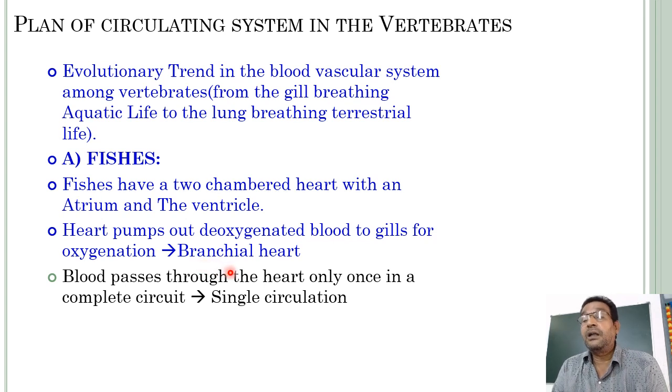Why is it called branchial heart? Heart that supplies deoxygenated blood to the gills for purification, for oxygenation. Such type of heart is called branchial heart.